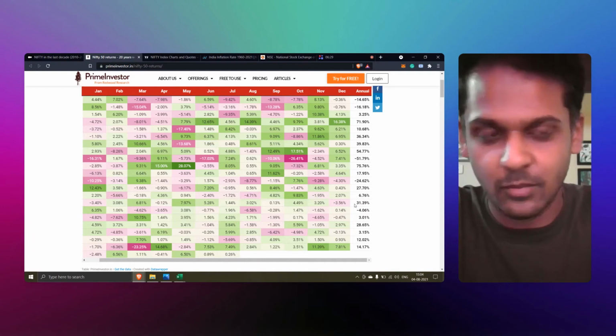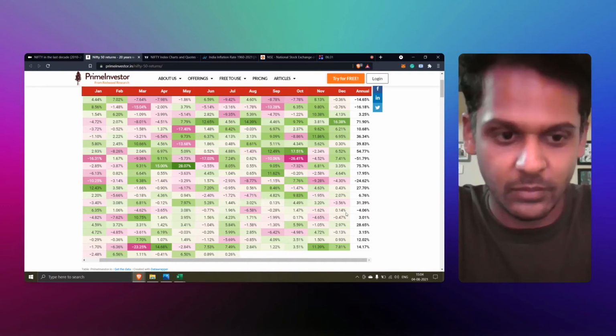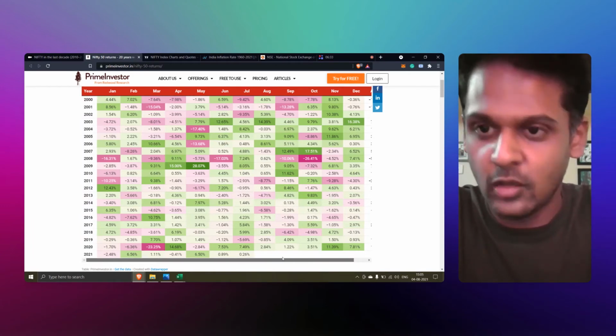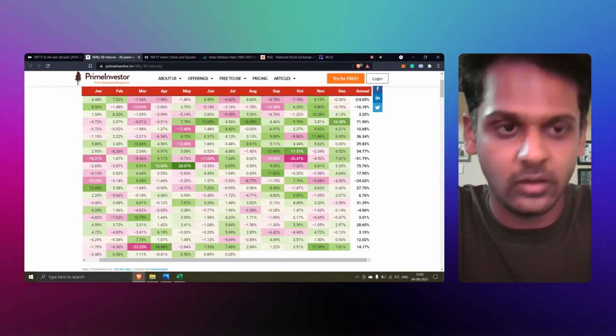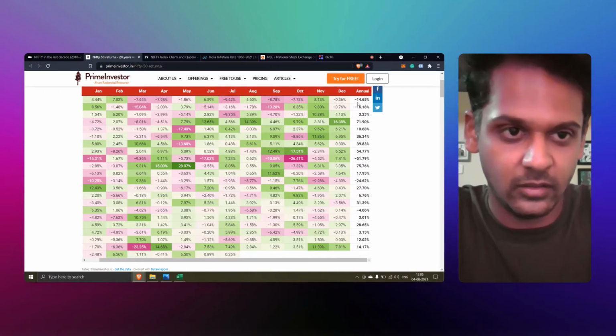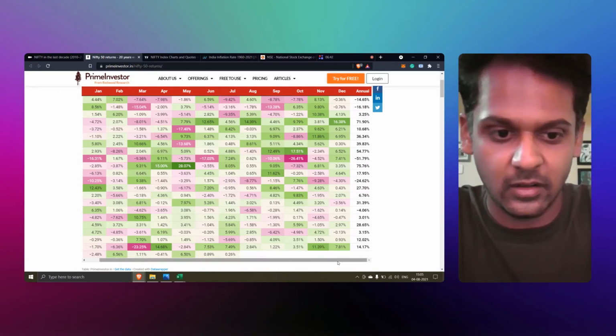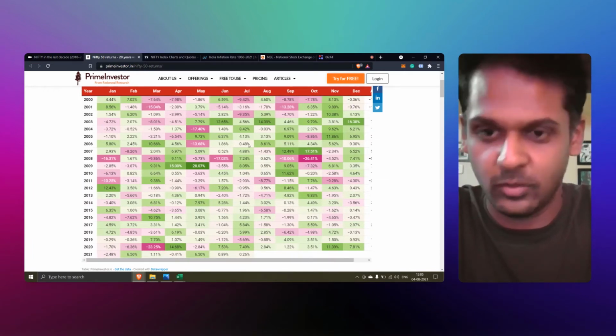It's going to be a bumpy ride, but that's the nature of the markets, which is not in our control. So a long-term investor need not worry about the volatility which happens in the short term, because in the longer duration, we are expecting a return of 15 percent, which is very much possible.